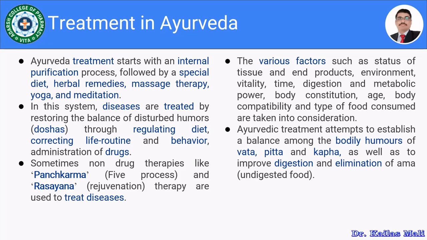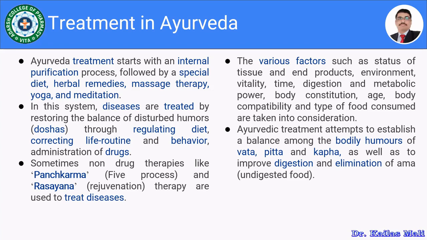We have seen how the patient is going to be diagnosed with the help of the Ashtanga Pariksha or the 8-point examination. Now we'll move towards how the treatment is given in the Ayurveda. So Ayurvedic treatment starts with the internal purification. Very first thing is that the purification is done internally, followed by the special diet. The patient is kept on the special diet, then herbal remedies, then the massage therapy, yoga, and the meditation.